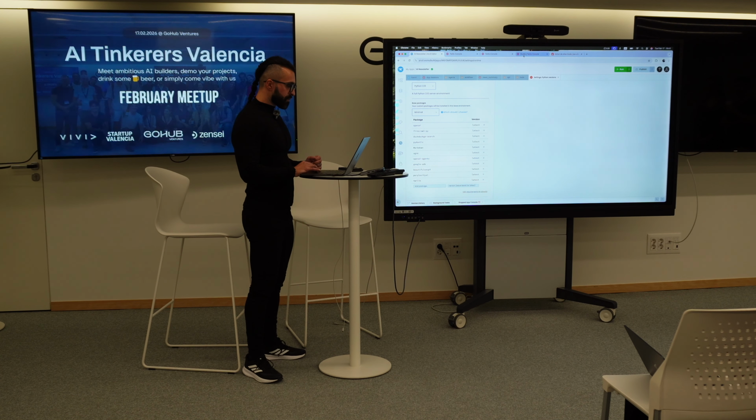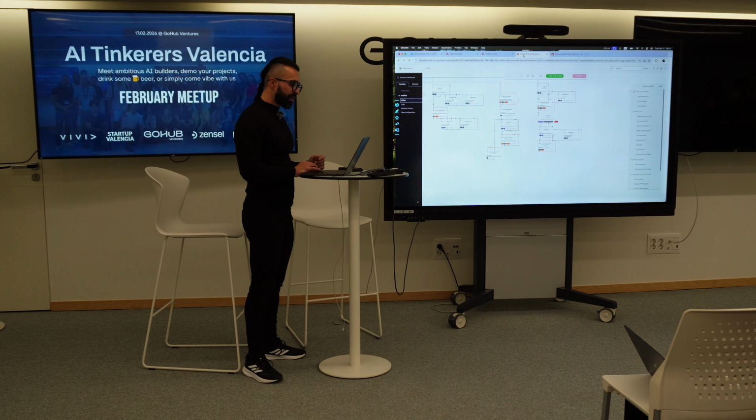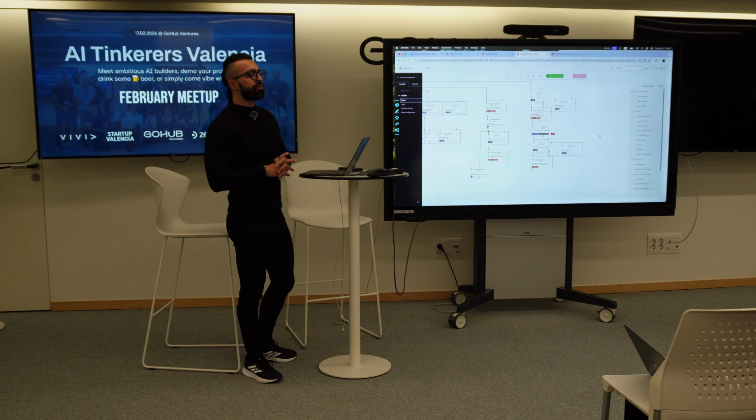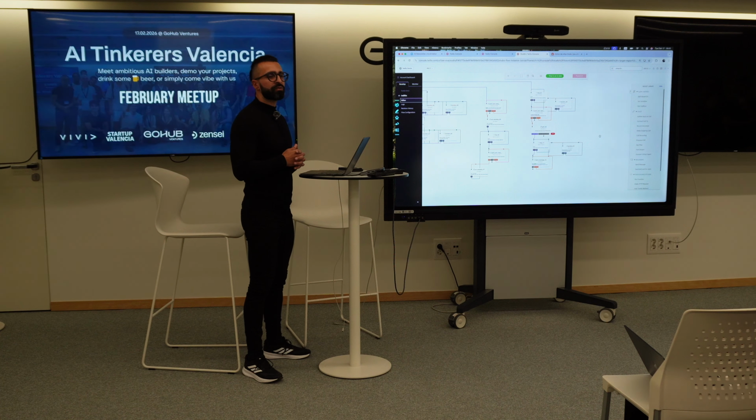So the last piece of the puzzle that I want to show you is this one. This is the interface. I'm using Twilio to connect with WhatsApp, and this is my interface.